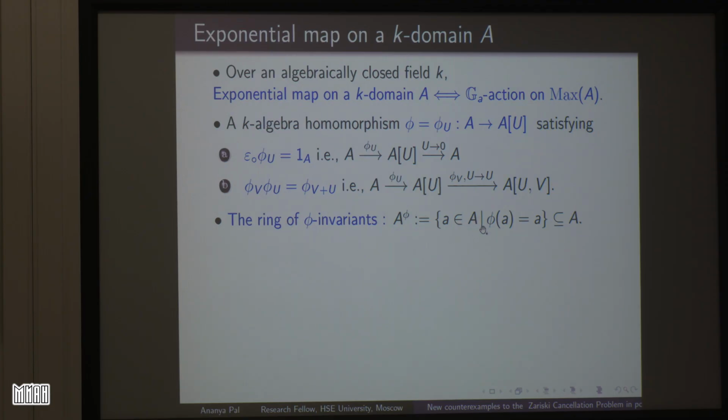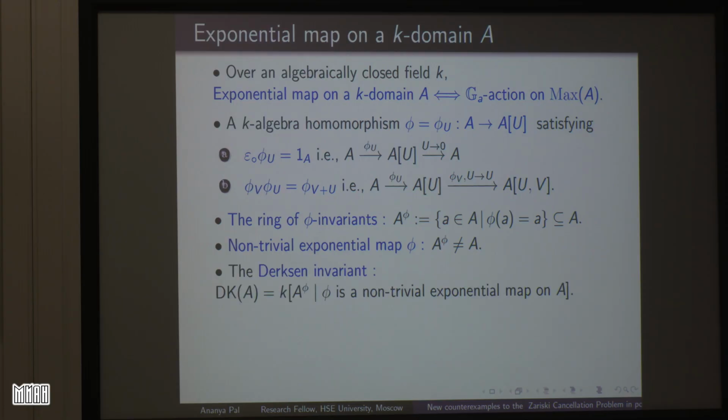And then comes the ring of invariants. It's simple: all those elements inside A which are not moved by phi. And there is another terminology called non-trivial exponential map. Everyone has guessed it: it's one where not everything is fixed by phi. Something extra is there. And next come two invariants. First one is the Derksen invariant. It is the smallest subalgebra of A containing the kernels, or rings of invariants, of all the non-trivial exponential maps on it.